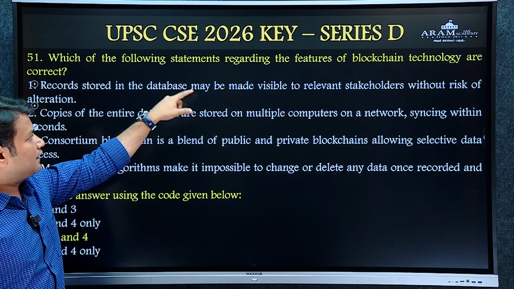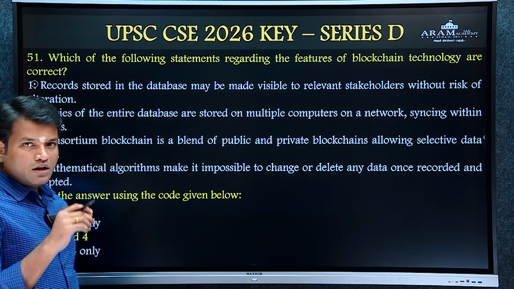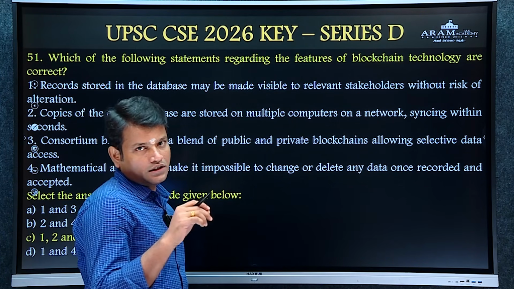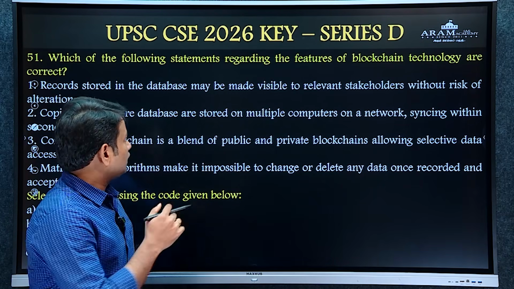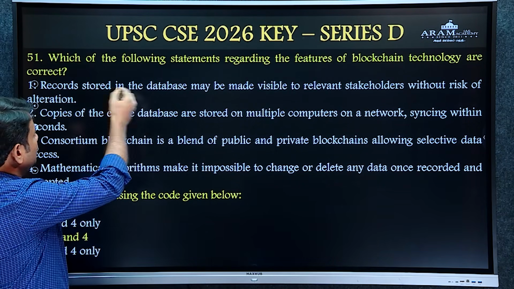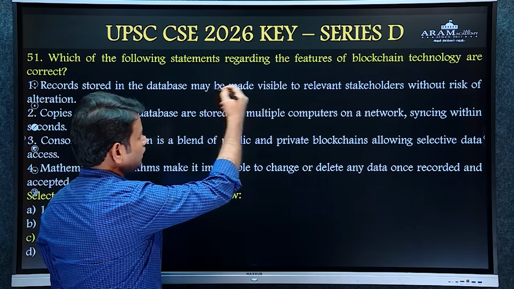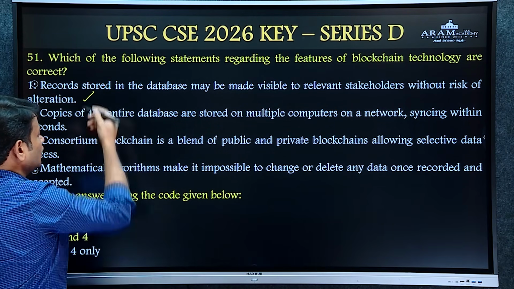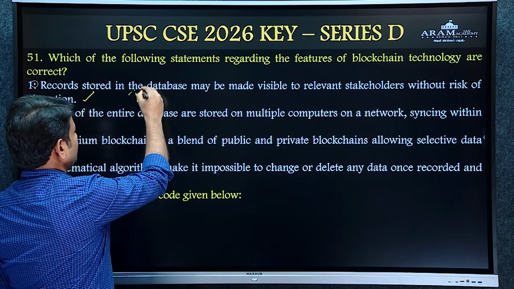Which of the following statements regarding the features of blockchain technology are correct? We already know that blockchain is a decentralized database. In that, records stored in the database may be made visible to relevant stakeholders without the risk of alteration. This characteristic is known as immutability.